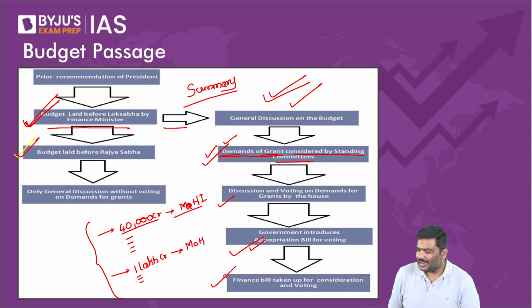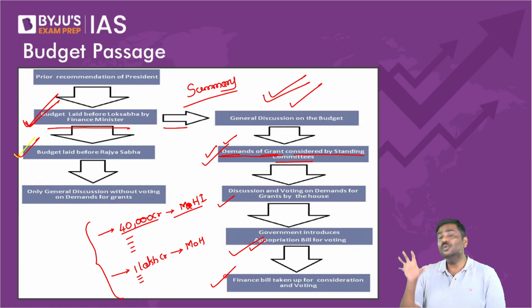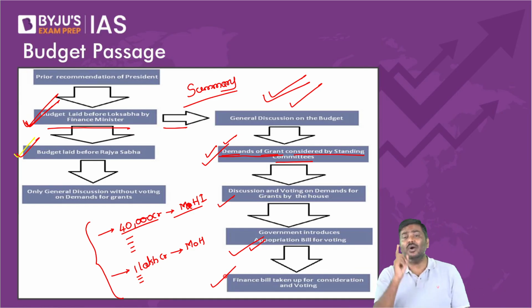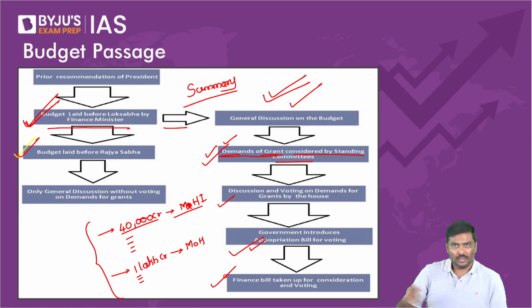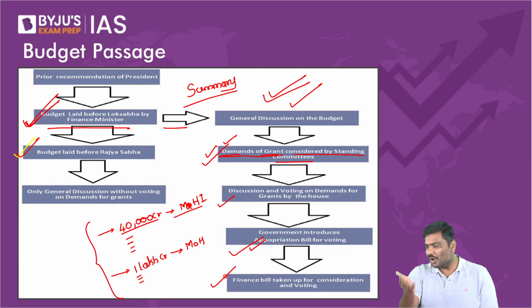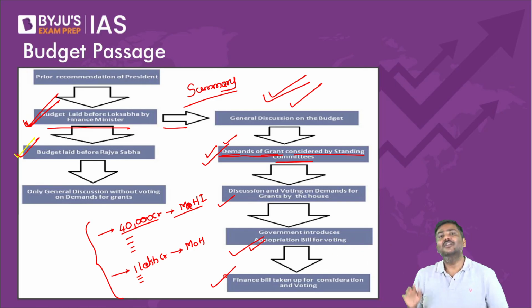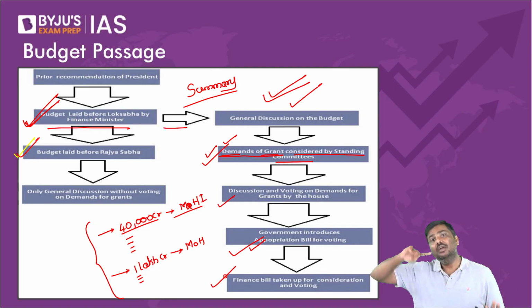Okay. In Rajya Sabha, finance bill voting, I will not enter into the voting discussion here, because you need to understand the concept of money bills. For those of you whose polity is over, these two documents are money bills, so you already know the role of Rajya Sabha in the money bill. For those of you whose polity is not over, when you study that, apply that logic here.